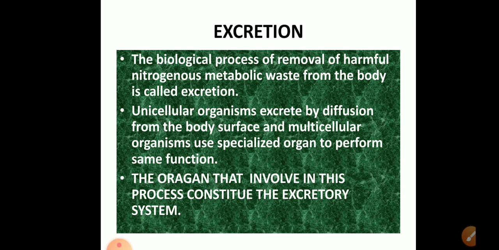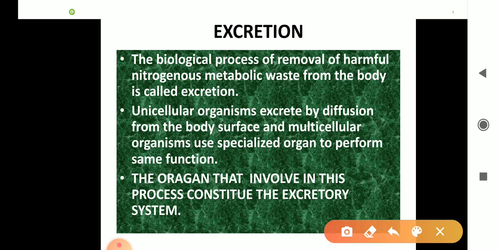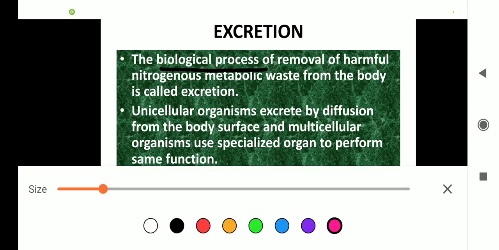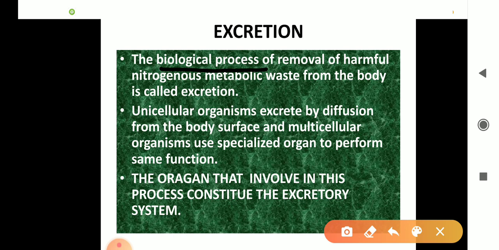This process of removing those excretory materials or toxic substances, that is, urea or uric acid, from the body is called excretion. The definition: the biological process of removal of harmful nitrogenous metabolic waste from our body is called excretion. It means in excretion we remove the nitrogenous waste products.